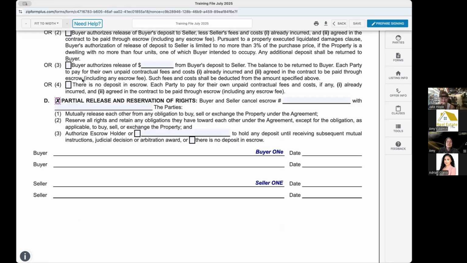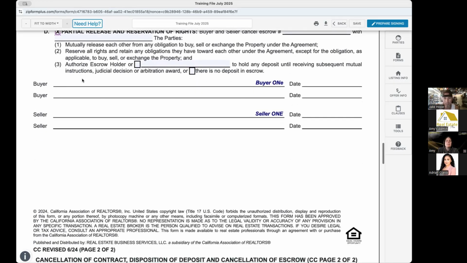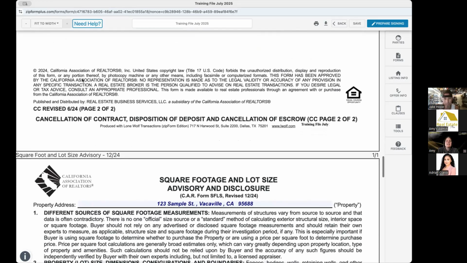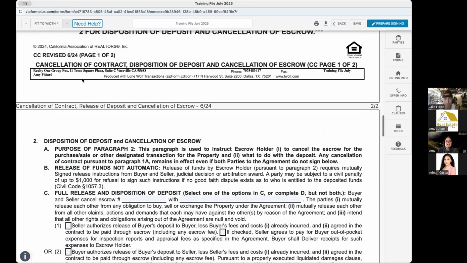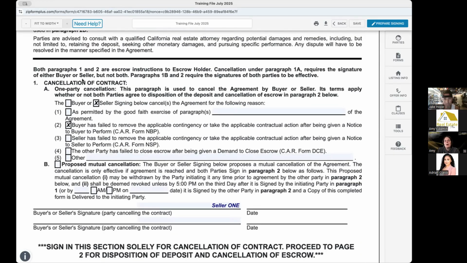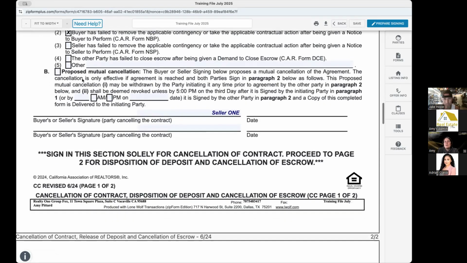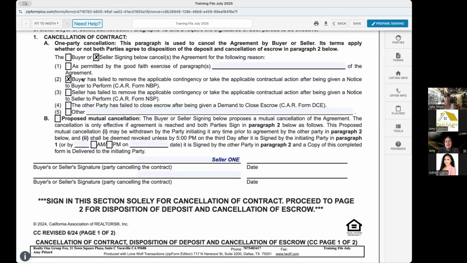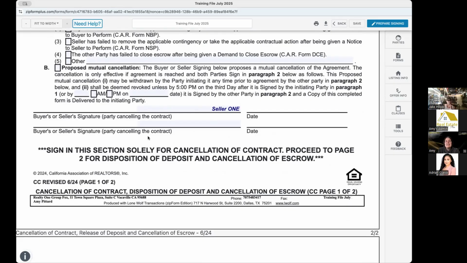We're going to authorize the escrow holder to hold the deposit until receiving subsequent mutual instructions, judicial decision, or arbitration award, or there is no deposit in escrow. Okay, and then buyer and seller are going to sign this section. So usually, if I'm a seller, and my seller's like, yeah, buyer's failing to perform. They still have their loan contingency in place. We asked them to remove it. They're not. I'm canceling and moving forward with another. As I provided in the notice to perform, seller's going to sign this line here.